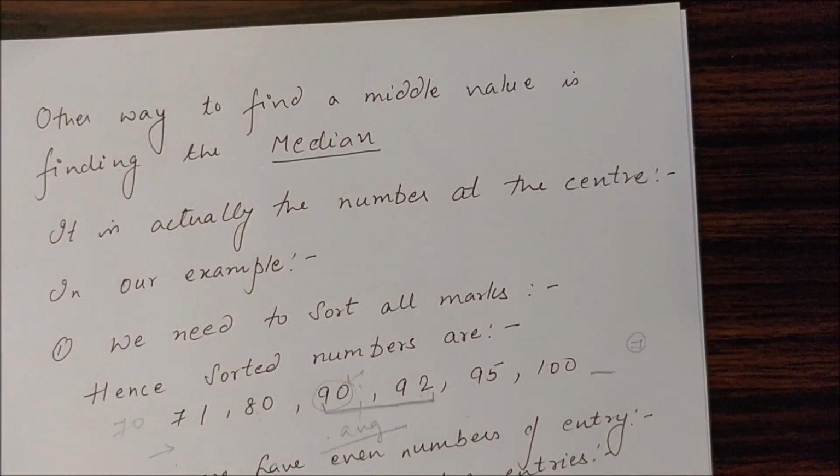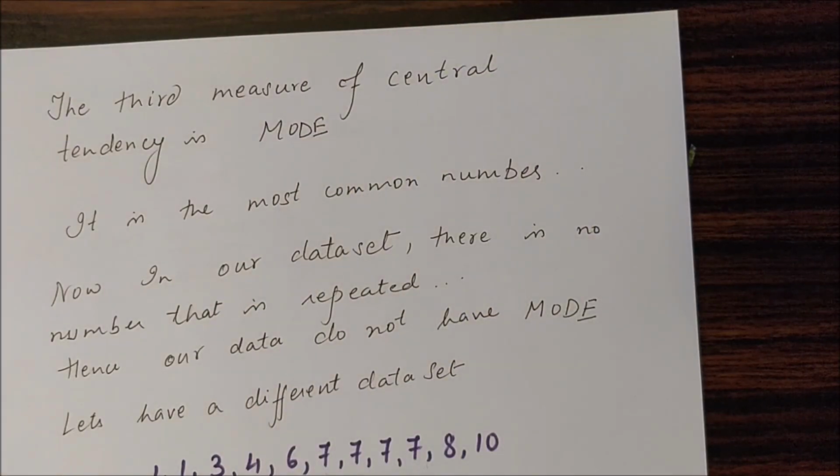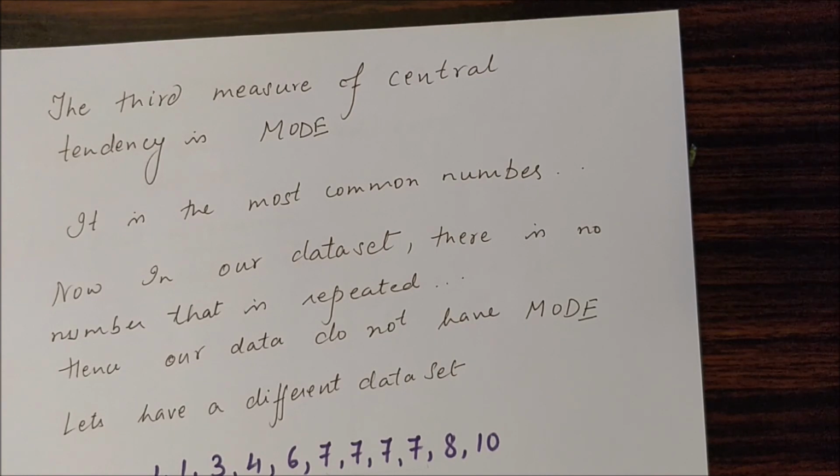Now the other central tendency measure that we will be discussing today is the mode. Mode is actually the most common number, or the data which is having the highest number of repetitions, or frequency. There are certain cases where the mode may exist or may not exist.